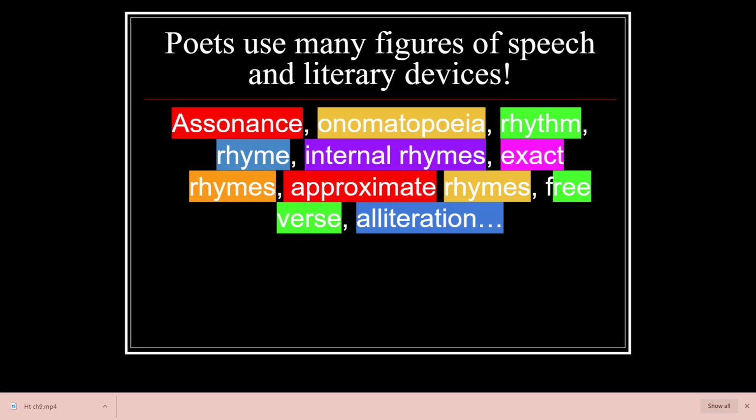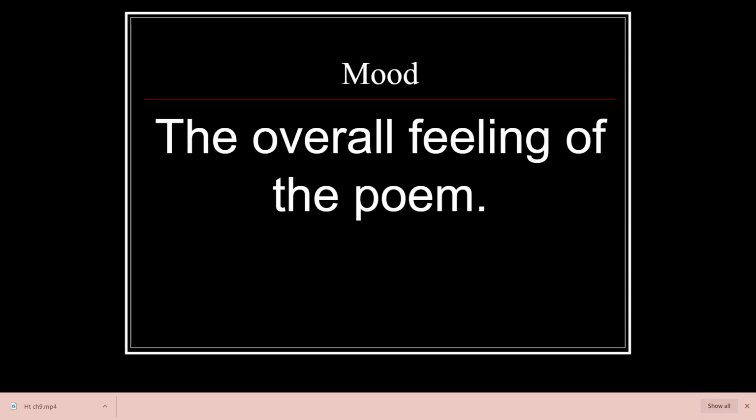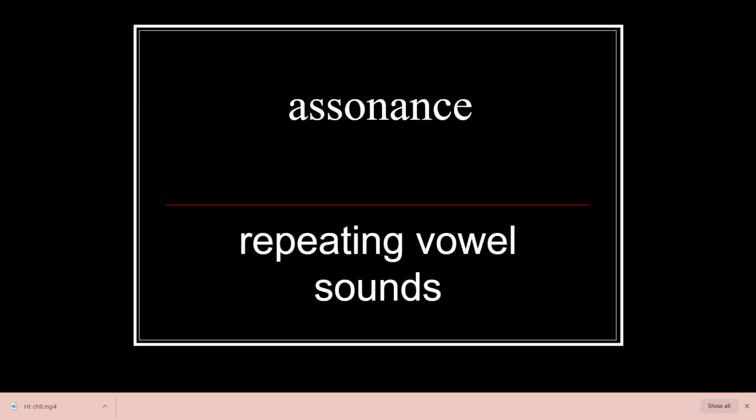Poets use many figures of speech and literary devices. So some of the things that you are supposed to know by 7th grade, and you need to look for, are assonance, onomatopoeia, rhythm, rhyme, internal rhymes, exact rhymes, approximate rhymes, free verse, and alliteration. Tone we've talked about before in literature. It's the attitude a writer takes towards the subject, characters, and audience, where the mood is the overall feeling evoked by the poem, okay, feeling of the poem.